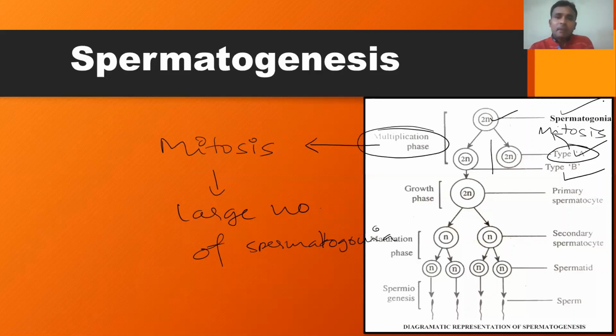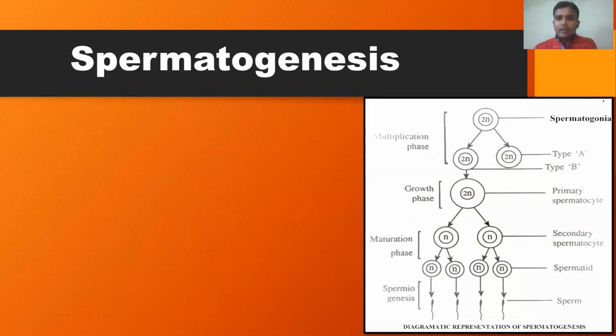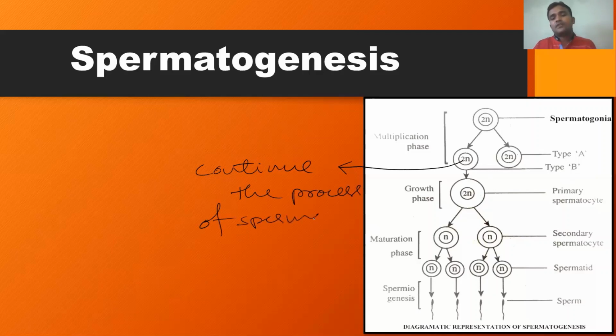But type A spermatogonia will continue mitotic division, whereas type B spermatogonia will continue the process of spermatogenesis. Remember, only the type B spermatogonia develop as sperms.